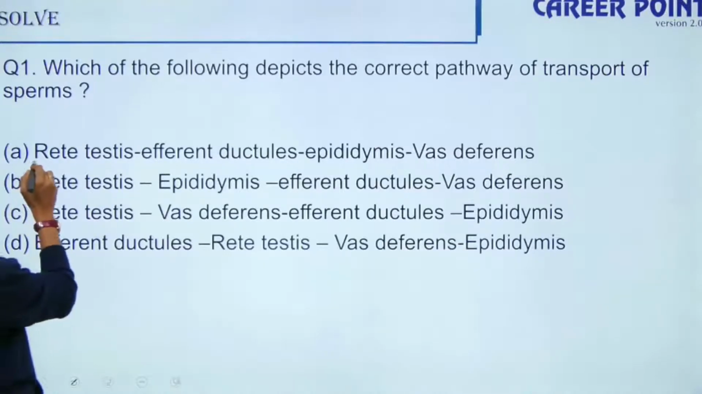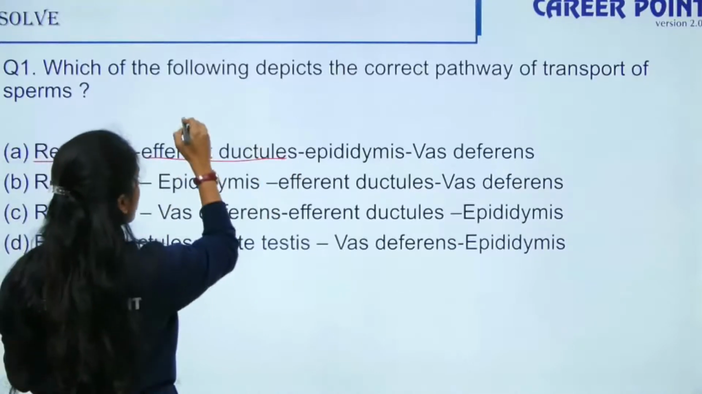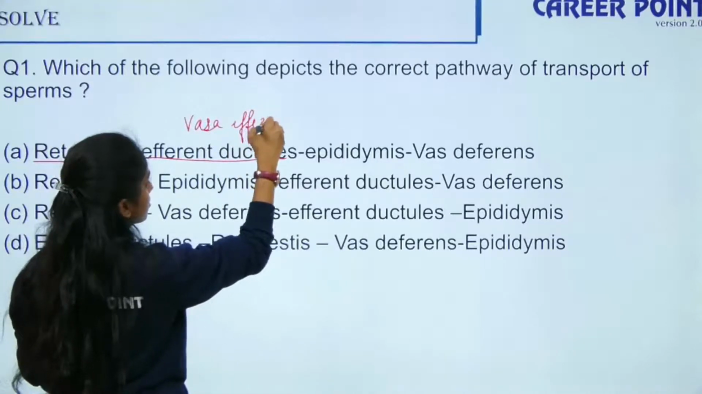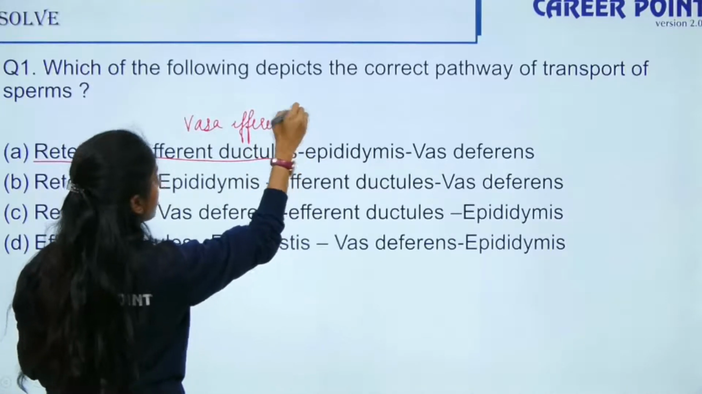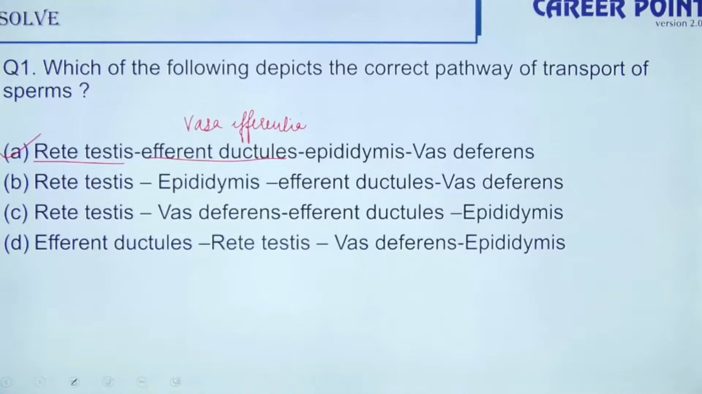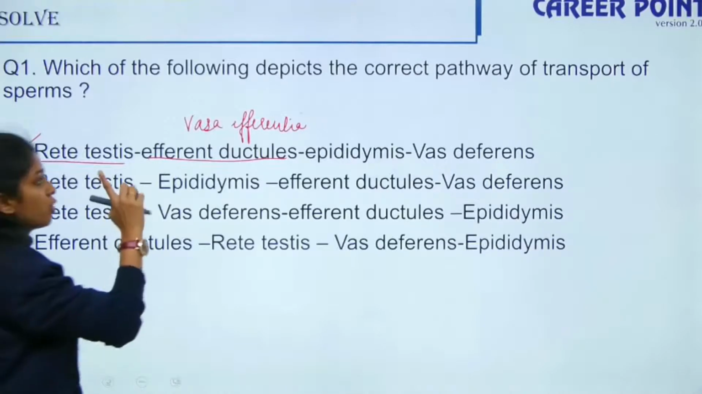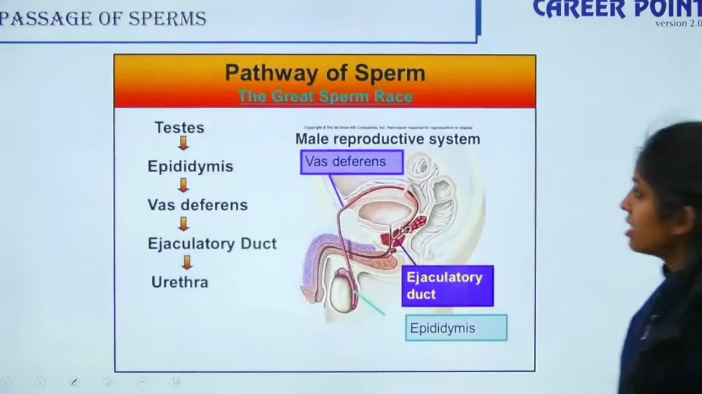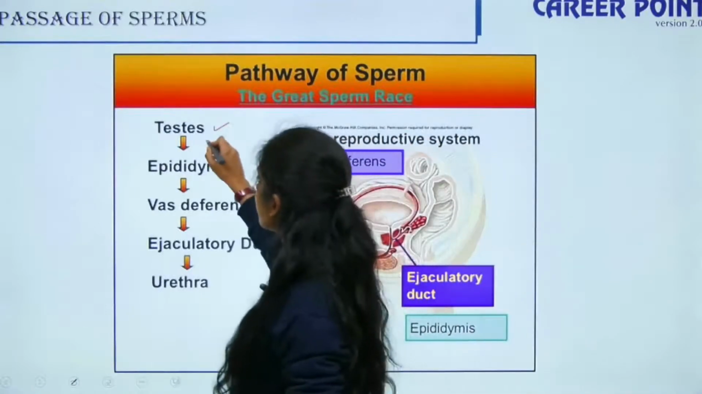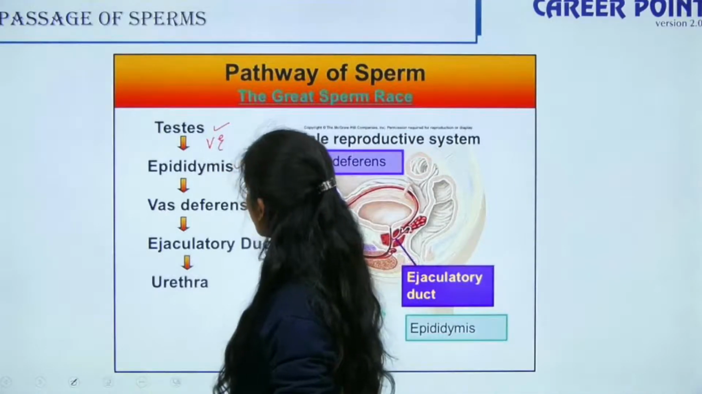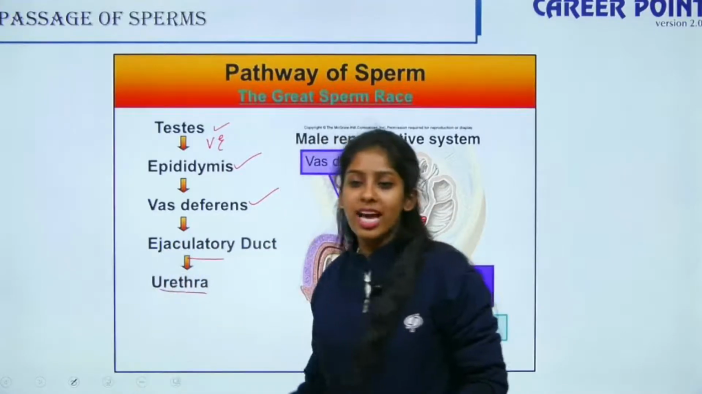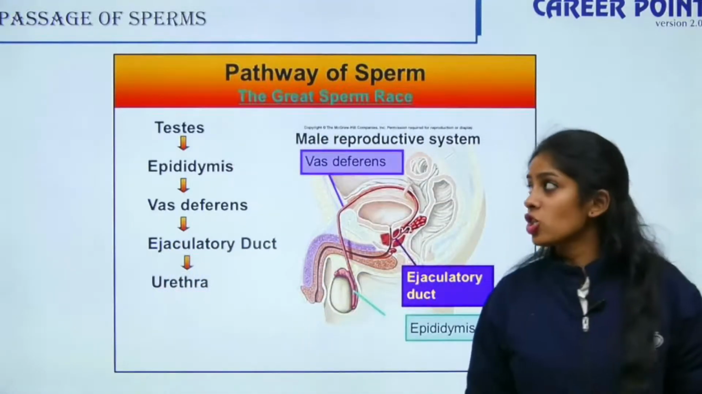So it is your rete testis, vasa efferentia. Vasa efferentia is known as efferent ductules. Then it is epididymis and your vas deferens, right? No, it is A. So where is vasa efferentia? Vasa efferentia, then your epididymis, right? So it is like this: testis, then you have vasa efferentia, then epididymis, then vas deferens, then your ejaculatory duct, then your urethra. So it is option B.